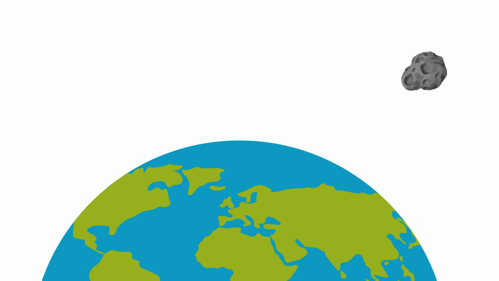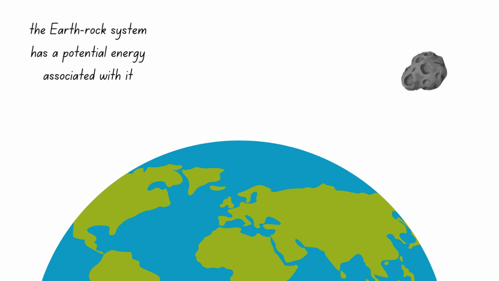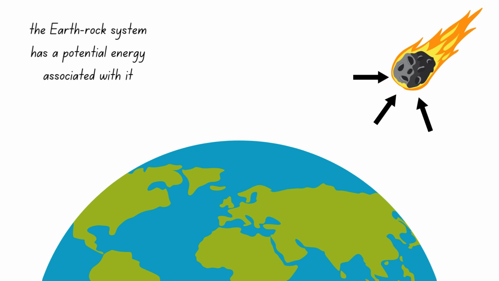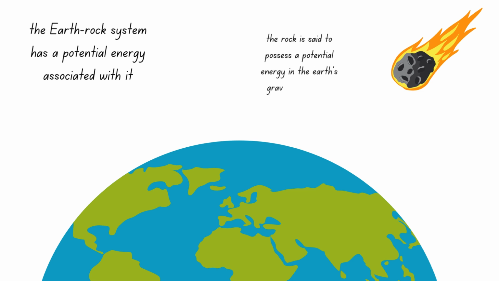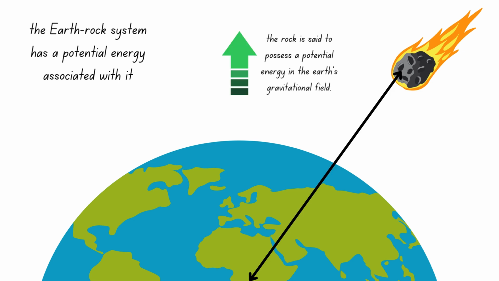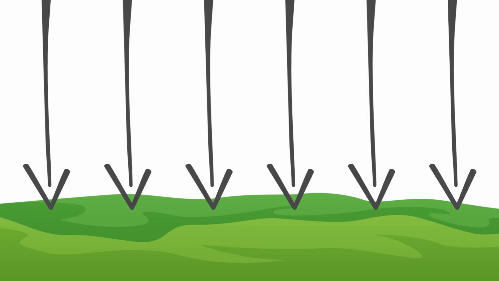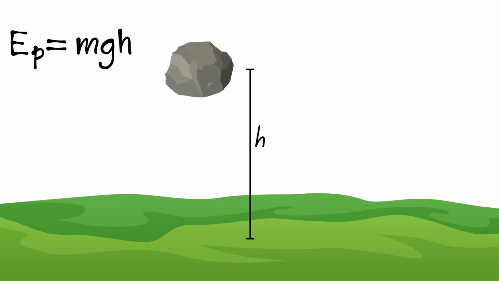Any two masses with a gravitational influence on each other can be regarded as a system. Take an Earth-rock system, for instance. This system has a potential energy associated with it, and when it converts to kinetic energy, most of it manifests on the rock, which is the smaller mass. So, for simplicity, the rock is said to possess gravitational potential energy inside the Earth's field. This potential energy increases with the rock's distance from the Earth's center. Near the Earth's surface, where the Earth's gravitational field is uniform, the potential energy is measured relative to the ground and is proportional to the height of the object above the ground.